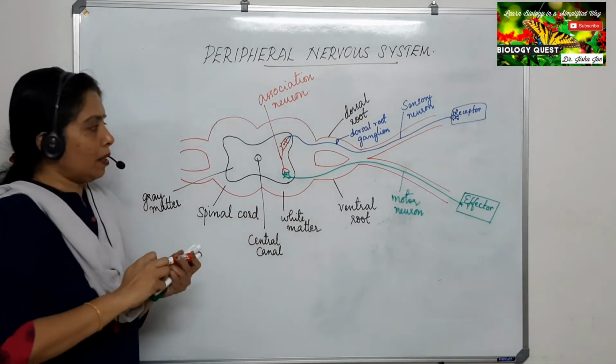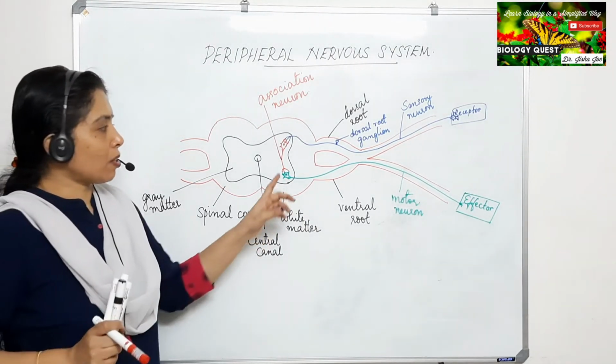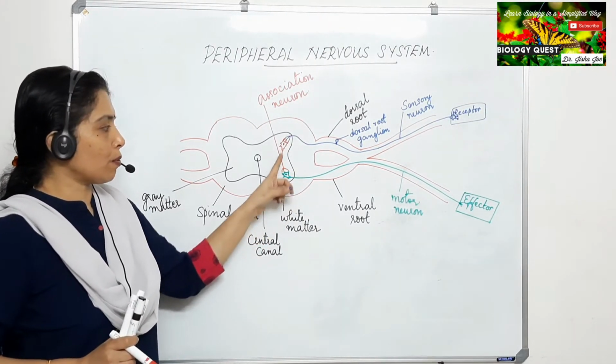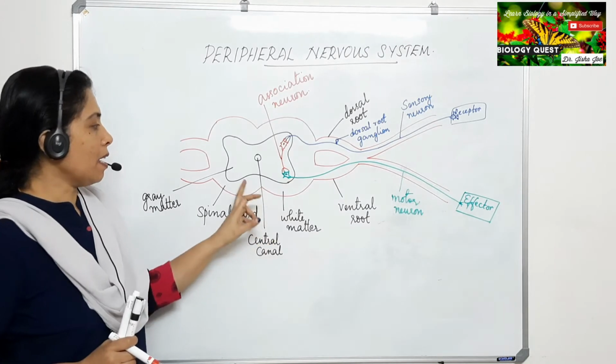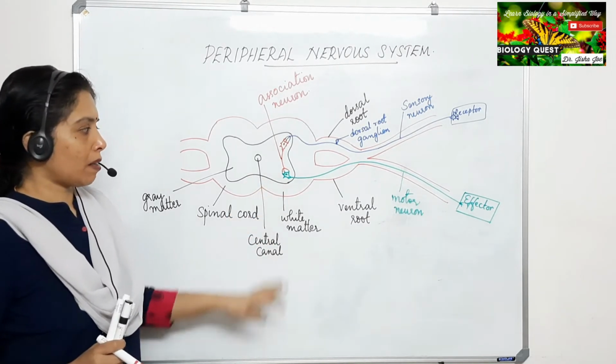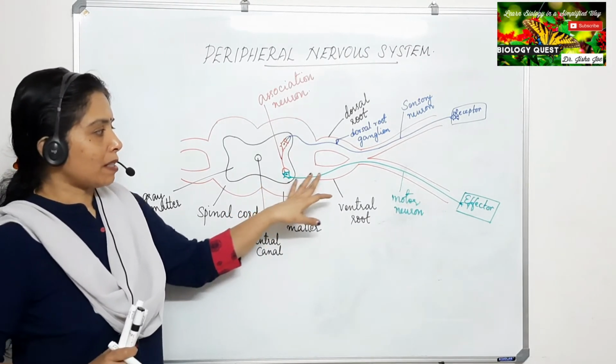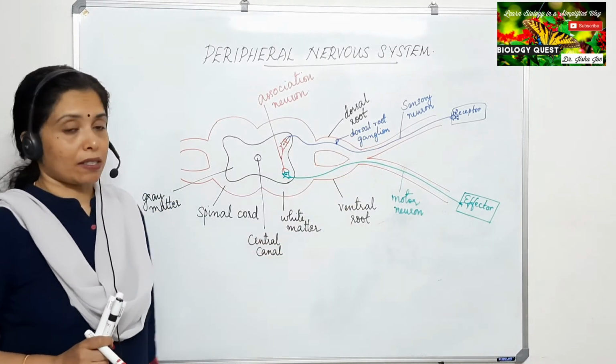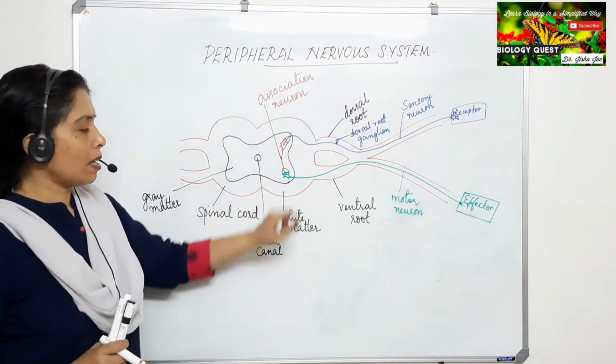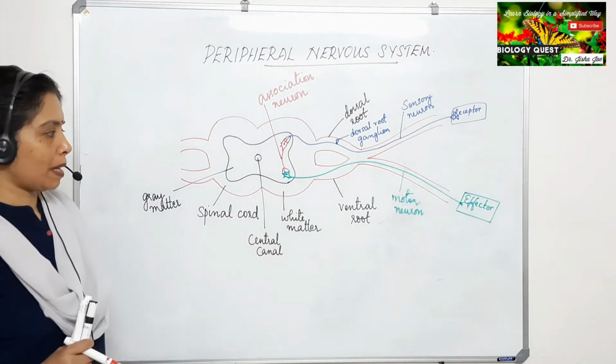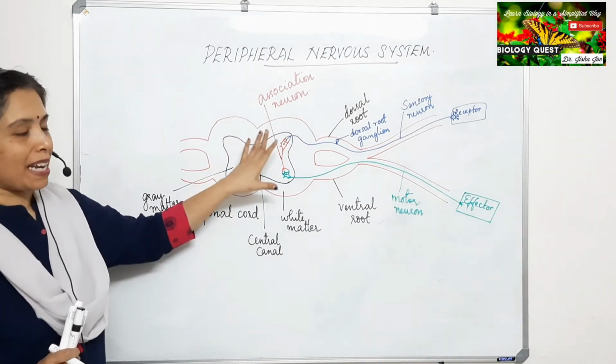If you look here, you can see the cytons or the cell bodies of the neurons are concentrated in the gray matter of the spinal cord, whereas the white matter constitutes most of the axons. You can see the axon in the white matter of the spinal cord.